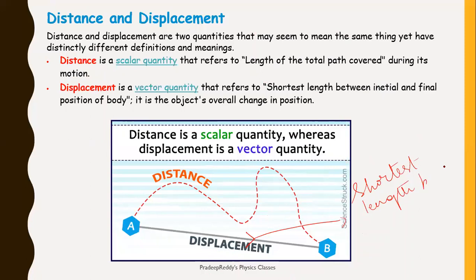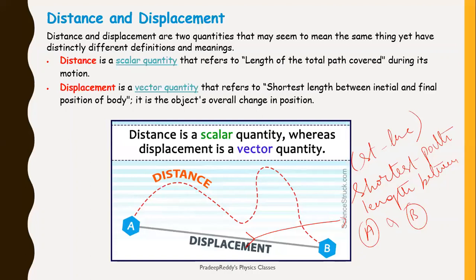Between A and B, there is only one shortest path. Apart from that, there is no shortest path, and that is a straight line path, right? So this straight line path, there is only one way which you can travel from position A to B, which is the shortest. That is called displacement.